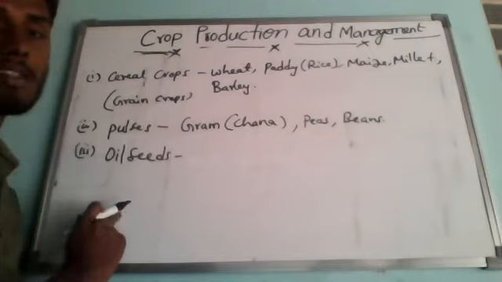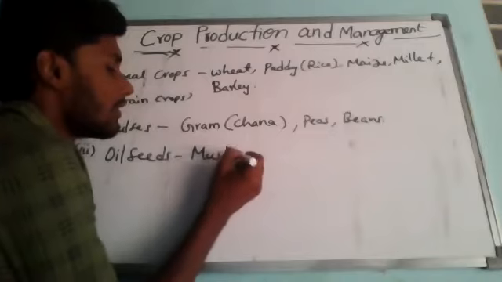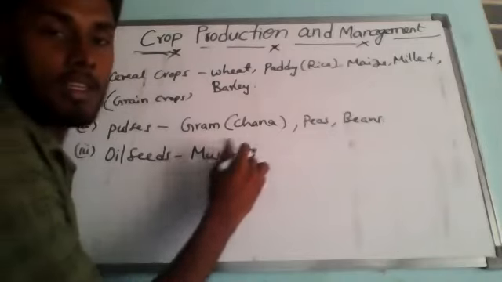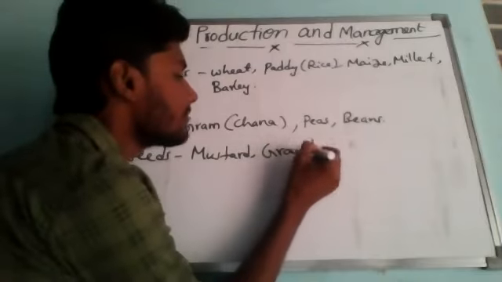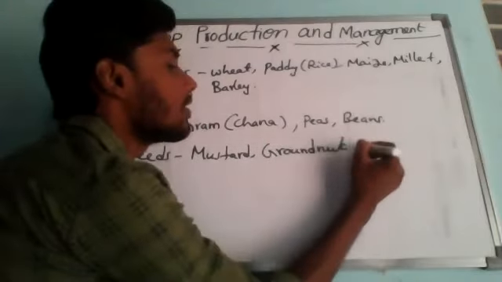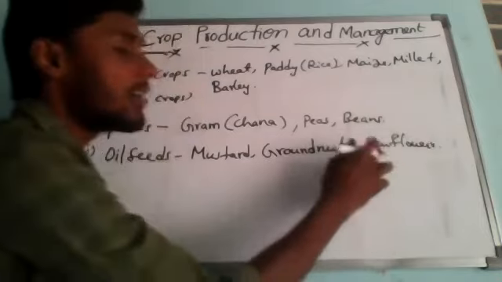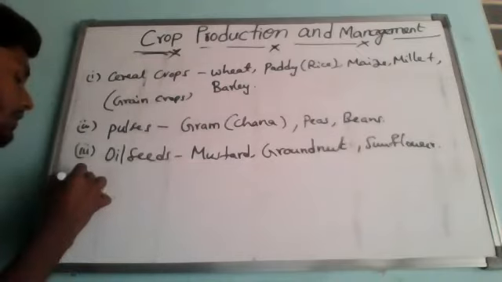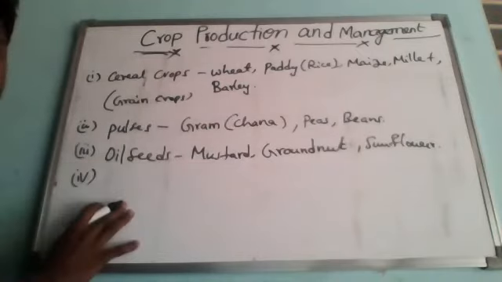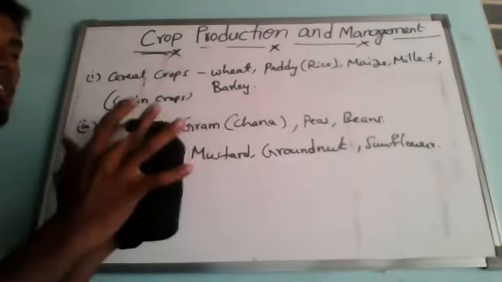The well-known oil seeds are mustard, groundnut and sunflower. These are all edible oils which we use for cooking. Sunflower oil and groundnut oil, and coconut oil also you can make. That is oil seeds. But coconut is like a fruit.